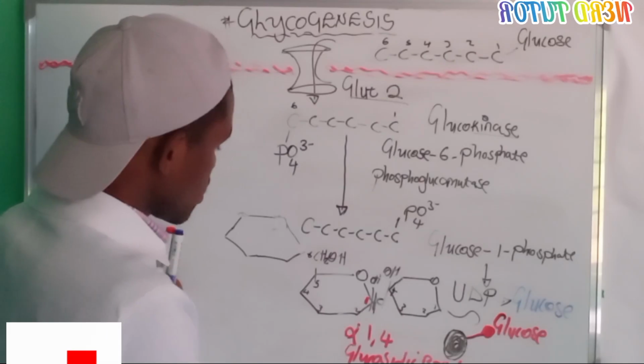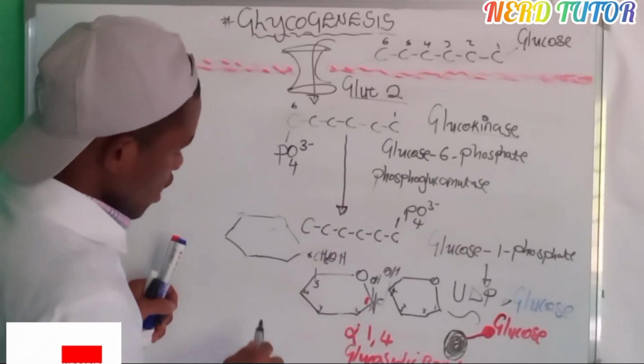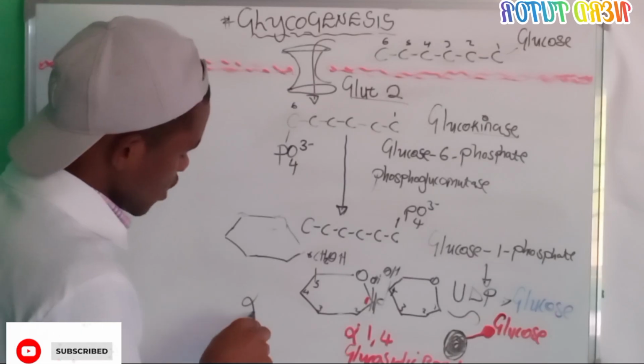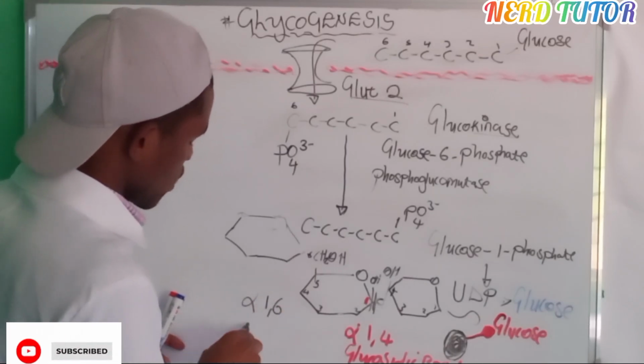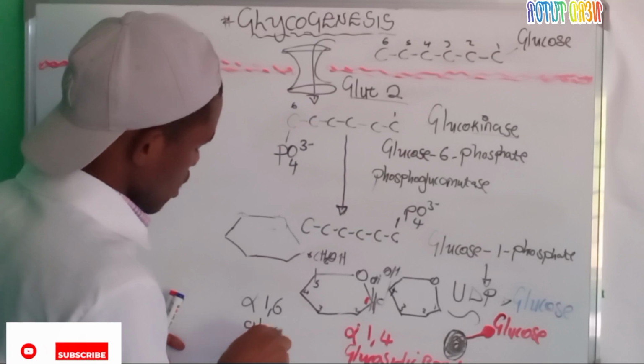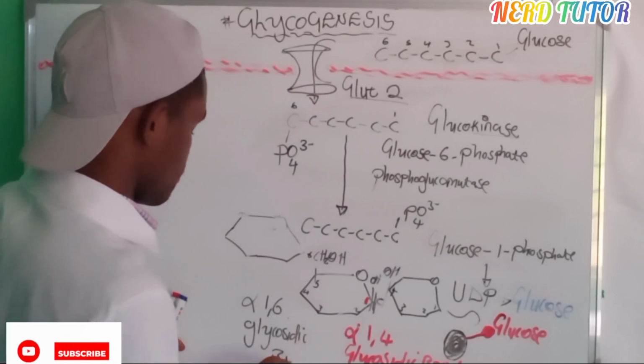Why? Because it is not at carbon number 4, but at carbon number 6. It will still remain alpha, but 1,6, same glycosidic bond. Glycosidic bond, like that.